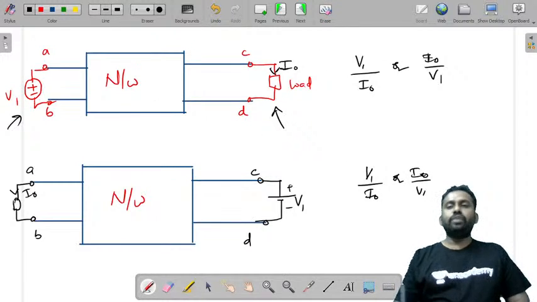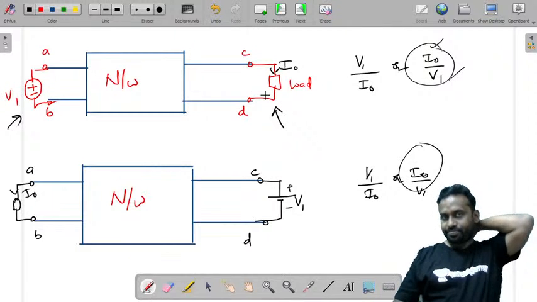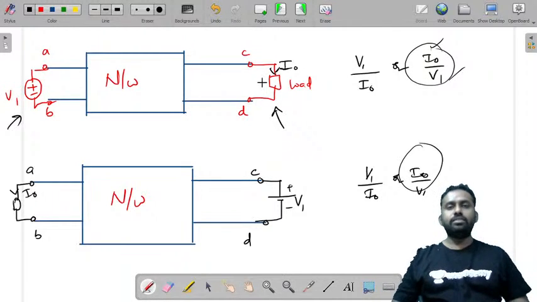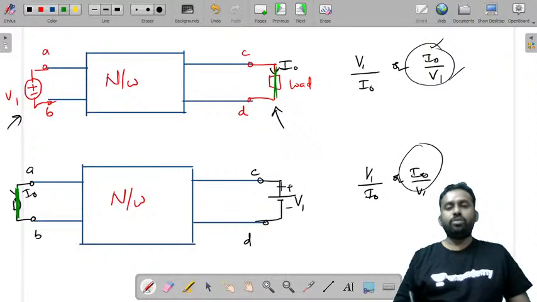The response to excitation ratio will remain the same even if the places are interchanged. That is the problem. So let's say there is something like this and at this load you'll just connect it, and if you are finding current here, इसको यहाँ पे लोड यहाँ पे रख देंगे. या even if you change this, response यहाँ पे find करेंगे, source यहाँ पे लगा देंगे और यहाँ पे response find out करेंगे. Response is nothing but the current. यहाँ पे load जैसे भी रहने दो.